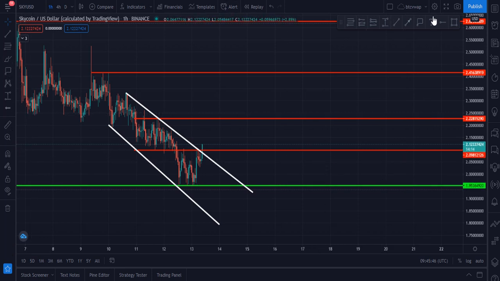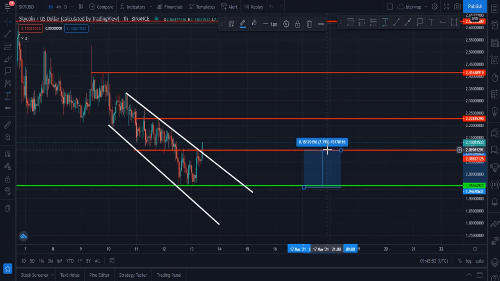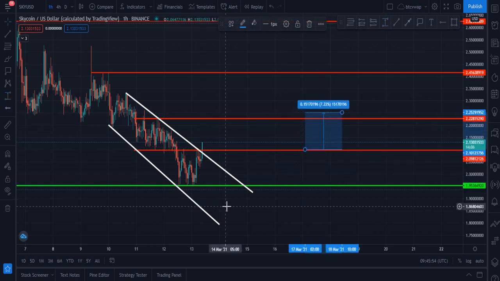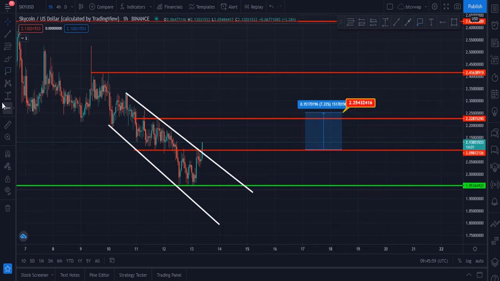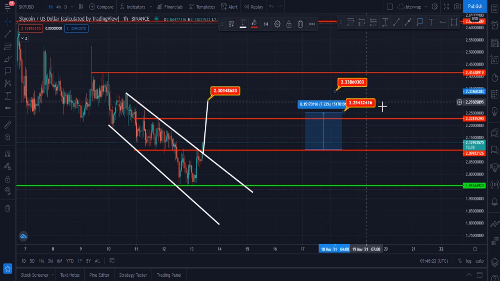Our first target for Sky is that zone, $2.75, and our second target will be $2.25, $2.3, and the last target is that zone, which is $2.33. These are three targets for Sky right now.